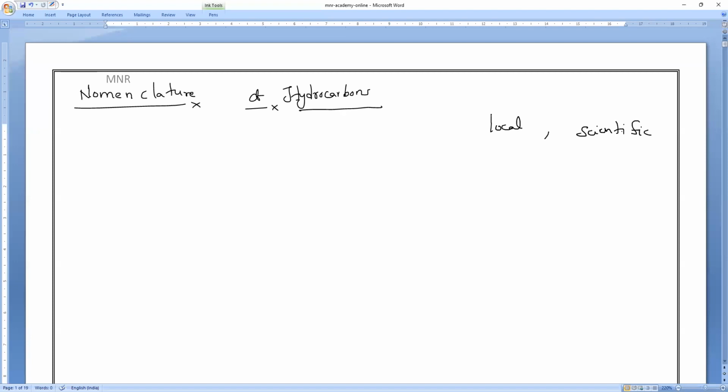Like that, every organic compound has two names. One is called the common name, and the other, the scientific name, is called the IUPAC name.